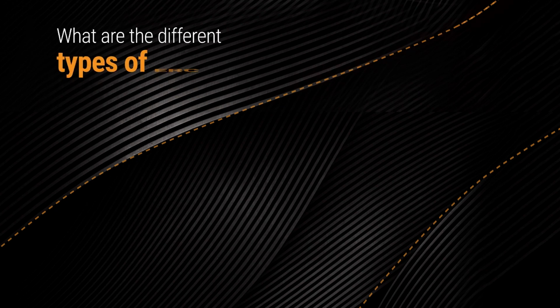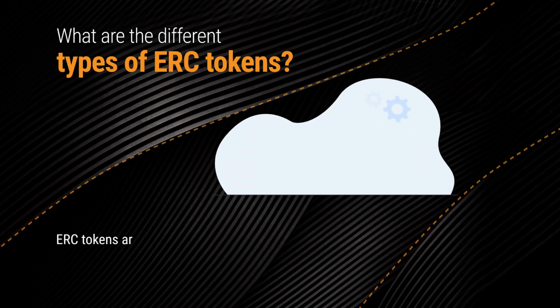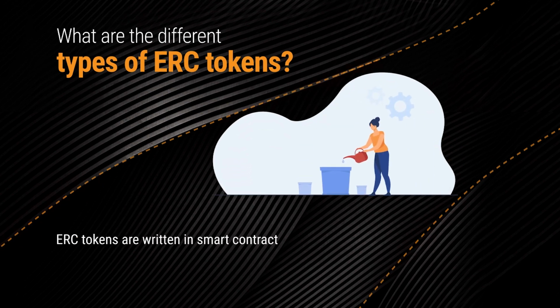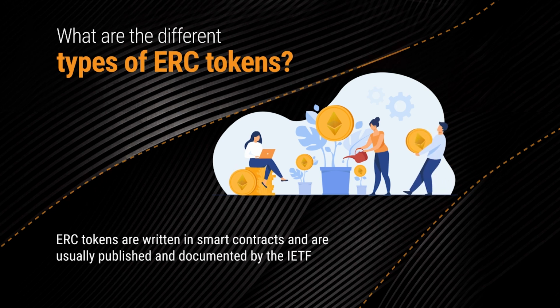What are the different types of ERC tokens? ERC stands for Ethereum Request for Comment. ERC tokens are written in smart contracts and are usually published and documented by the IETF, Internet Engineering Task Force.